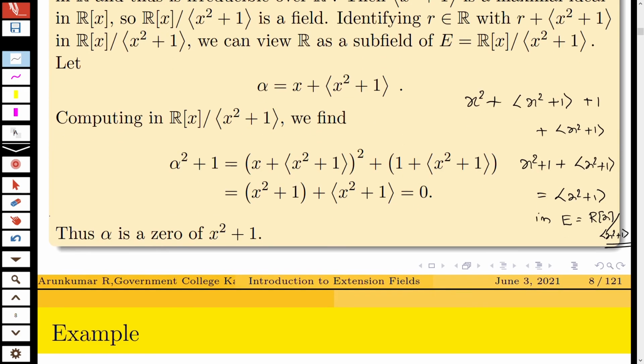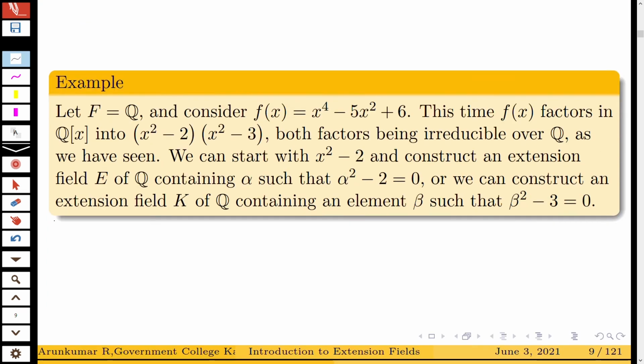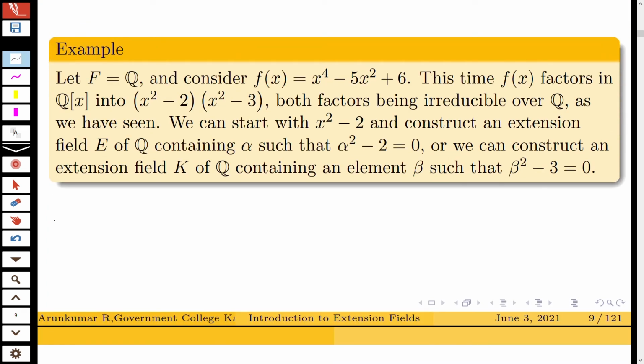Now in a similar way we can do this problem. F equal to Q, and consider the polynomial f of x factors in Q of x into x square minus 2 into x square minus 3, both factors being irreducible over Q. Therefore, ideal generated by x square minus 2 is a maximal ideal in Q of x. Therefore, Q of x divided by ideal generated by x square minus 2 is a field.